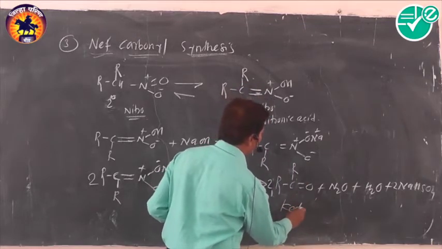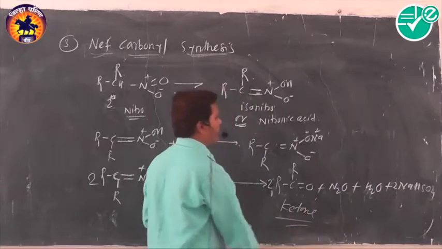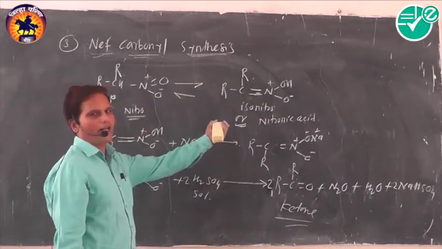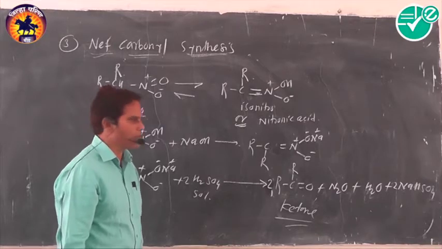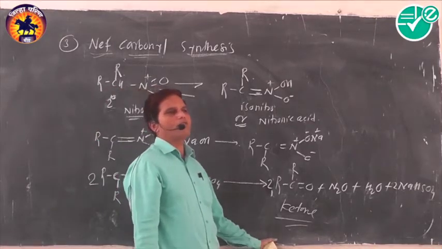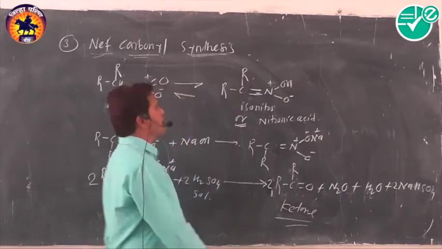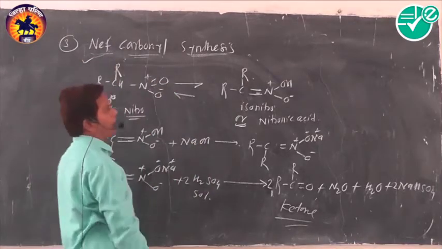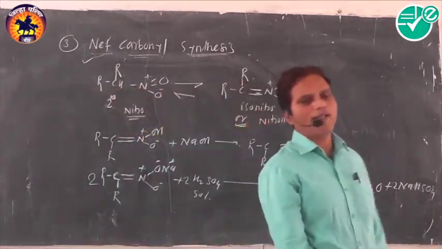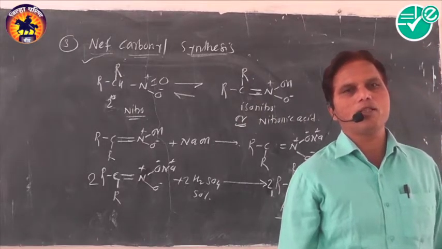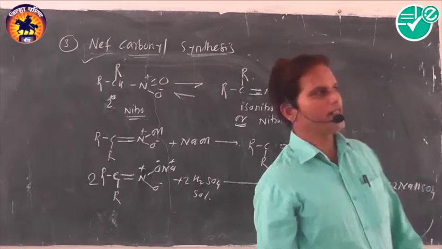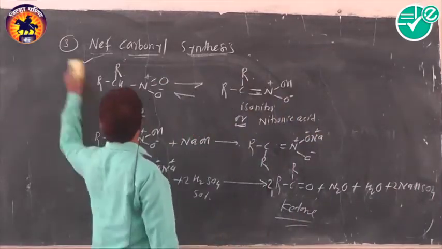What is formed here? Ketones are formed. It means the sodium salt of primary nitroalkane gives aldehyde, while the sodium salt of secondary nitroalkane gives ketone when subjected to hydrolysis, and this synthesis is called Nef carbonyl synthesis. What is the name of the synthesis here? We can call it Nef carbonyl synthesis. This is the third chemical property.